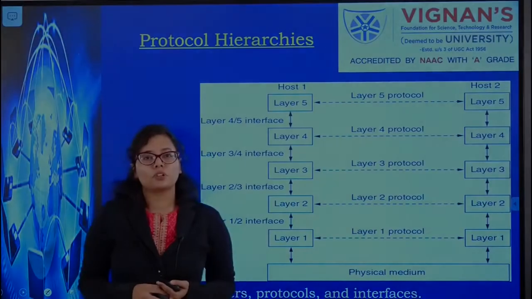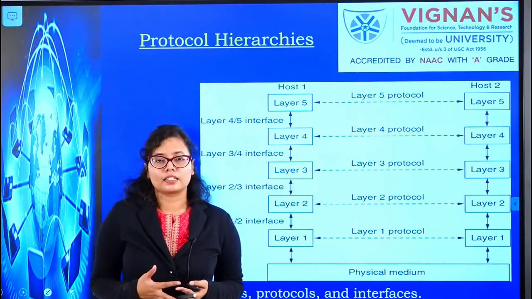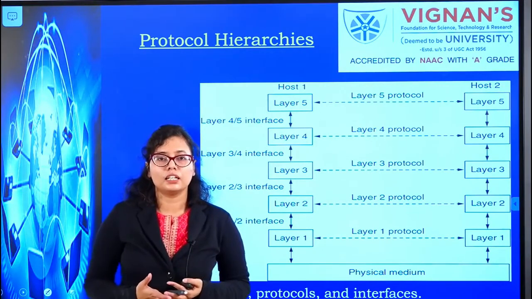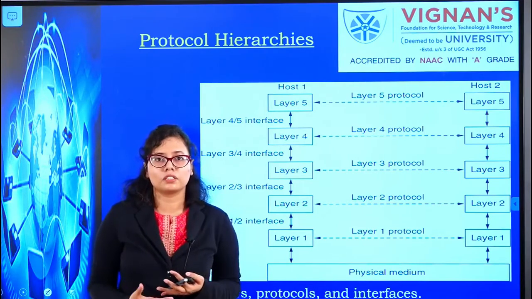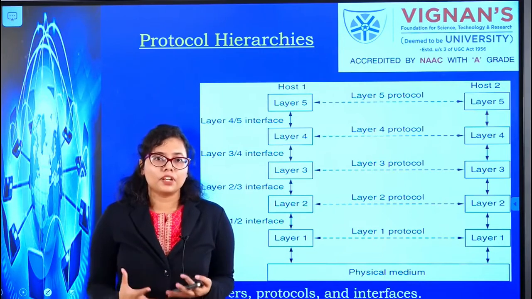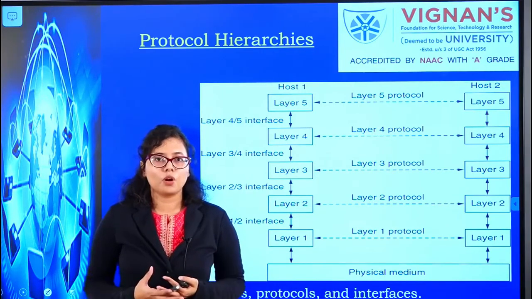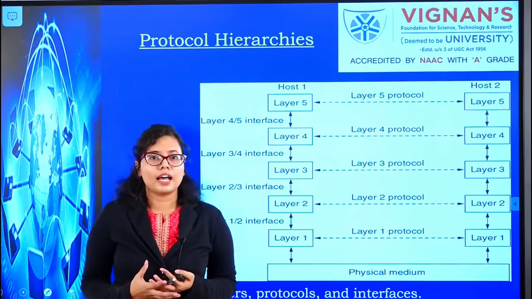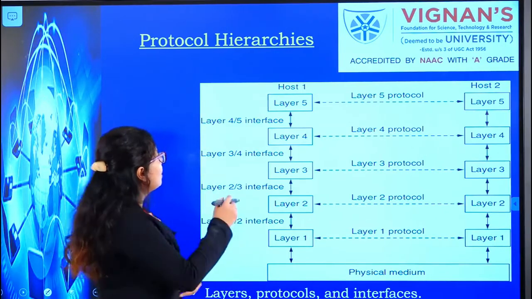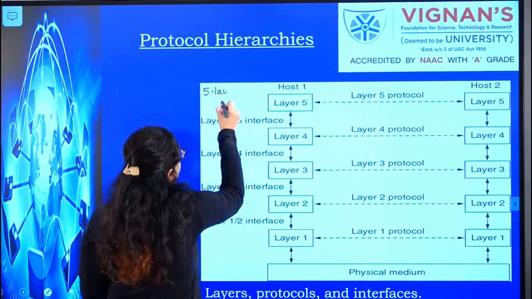So first is the protocol hierarchies. What basically do you mean by protocol hierarchies? As we have already seen as an analogy to our university, you have got chairman, vice chairman. Their functions are defined for an effective working of the organization. Similarly, for the effective working of a network, these layers and hierarchies are important. As you can see from the figure, you have got a 5-layer network here. This is a 5-layer network.